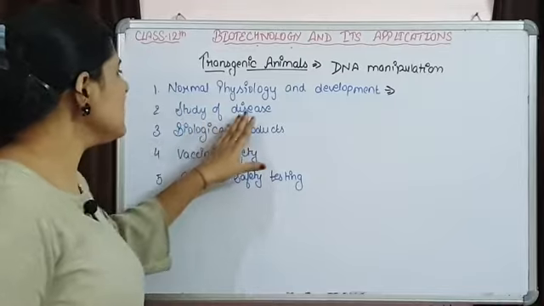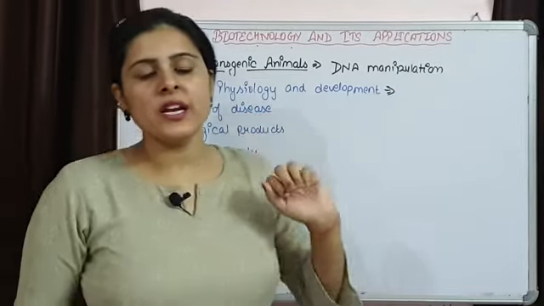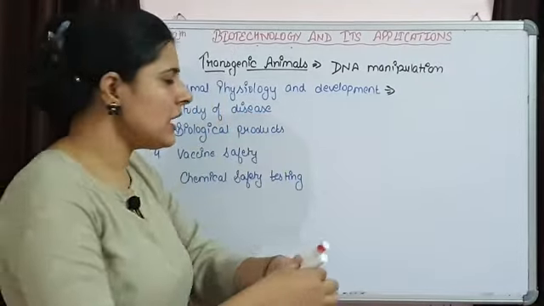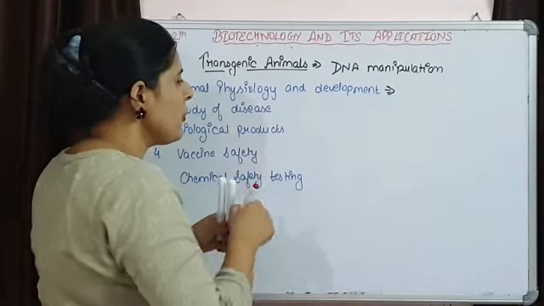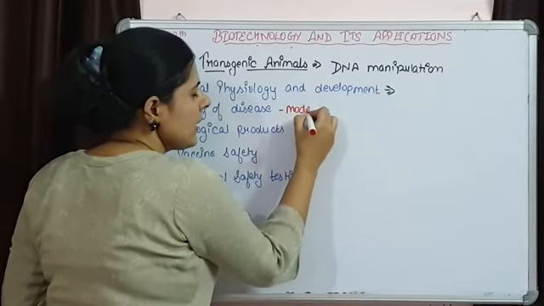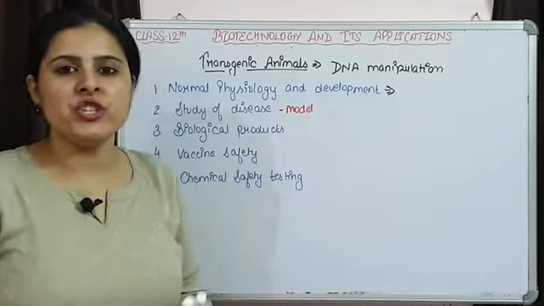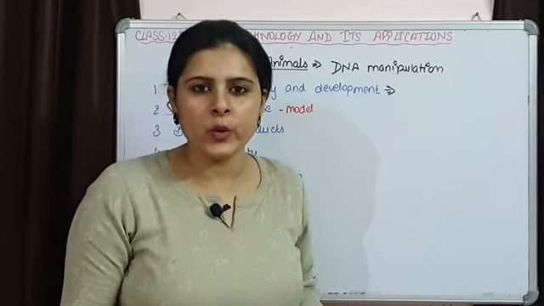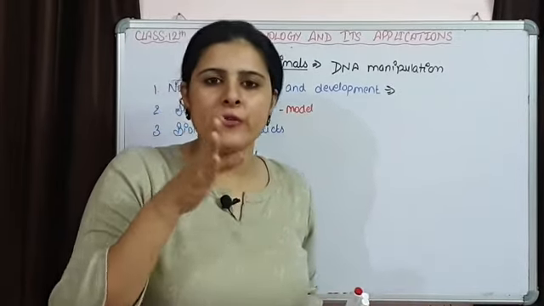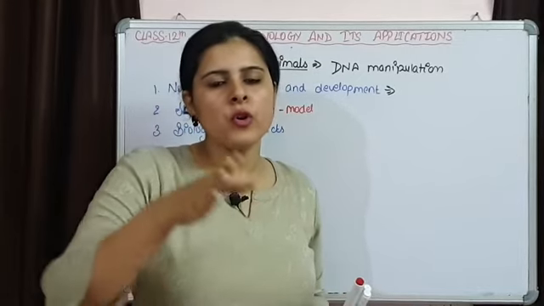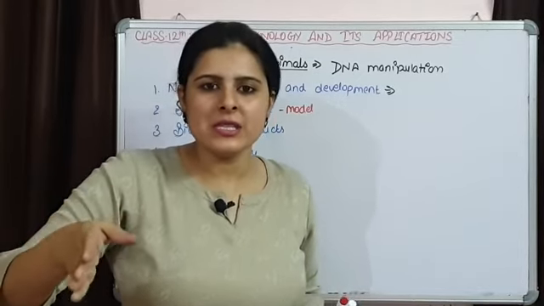Now the second use is the study of diseases. They are basically used as a model for different types of diseases, like which gene is contributing to which particular disease, and what are the different defects in genes because of which different types of diseases are caused.